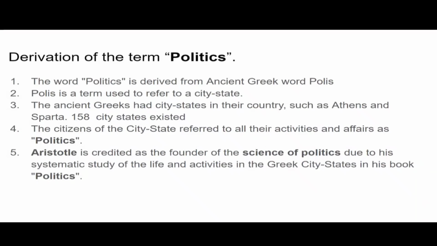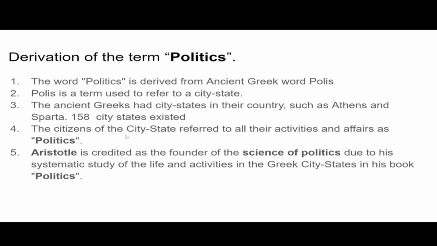The word politics is derived from the ancient Greek word polis. Polis is a term used to refer to a city-state. Now, what is a city-state? Ancient Greeks had city-states in their country. They were small city-states, kind of sovereign in their own way, but not absolutely sovereign because this was a new concept. We will be discussing in a future video what sovereignty is. So they had city-states like Athens and Sparta, and basically there were 150 city-states existing